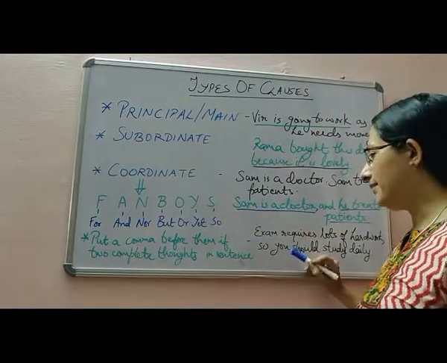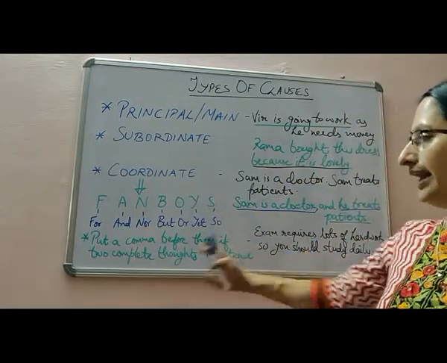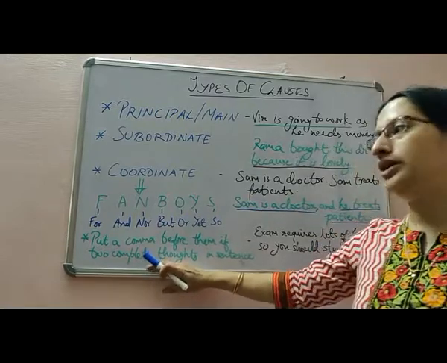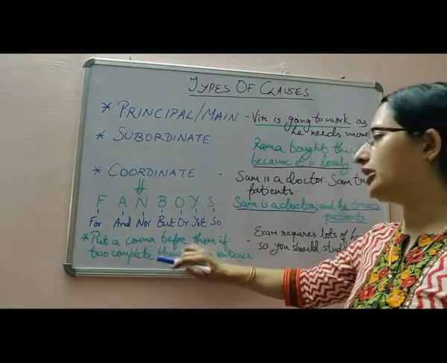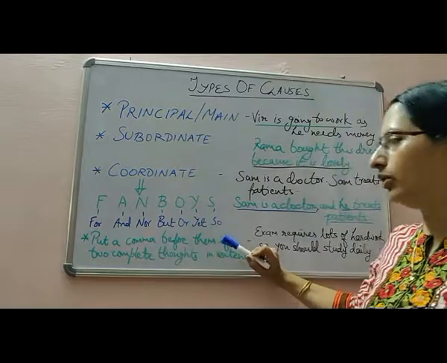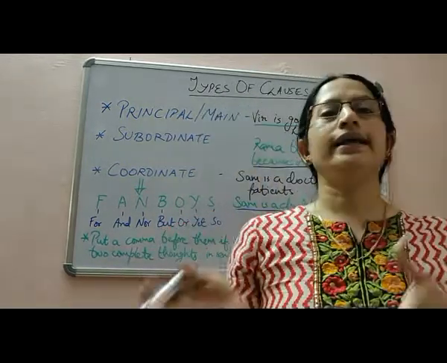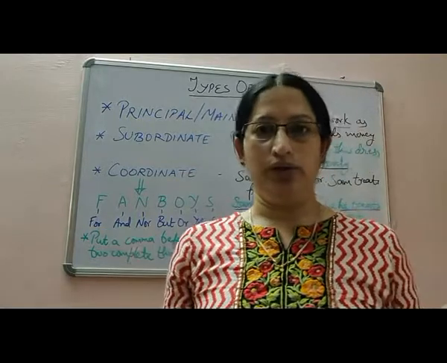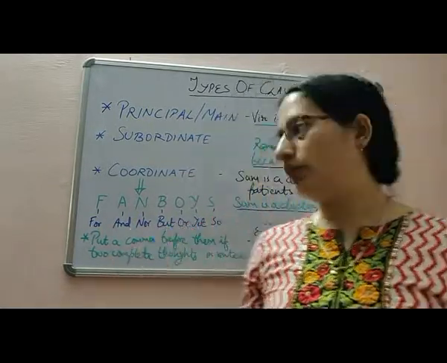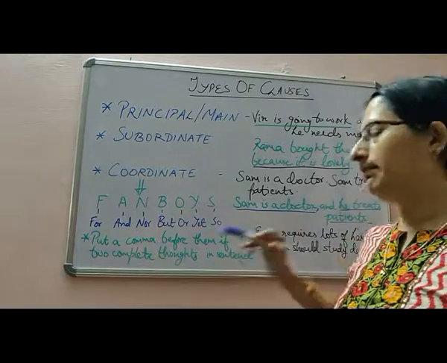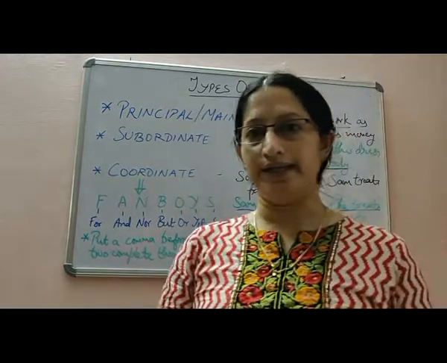I am giving you one more example, and one rule of putting the comma. We should put the comma before the coordinating conjunction if both the sentences can stand on their own, they have their own meaning, or two complete thoughts are given in a sentence.